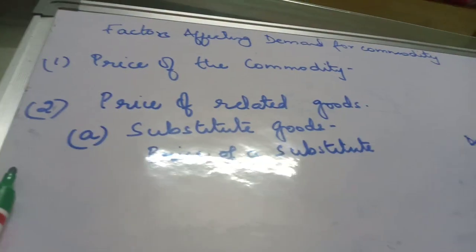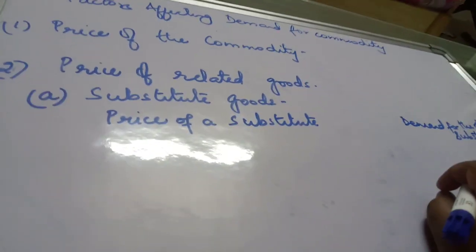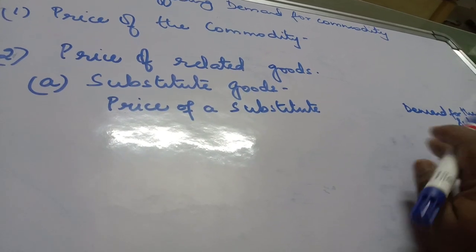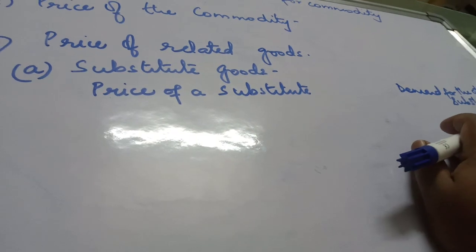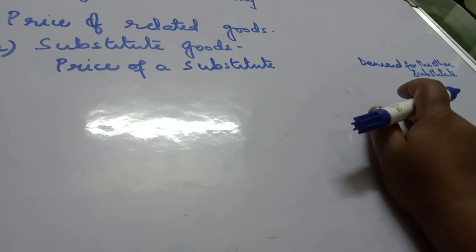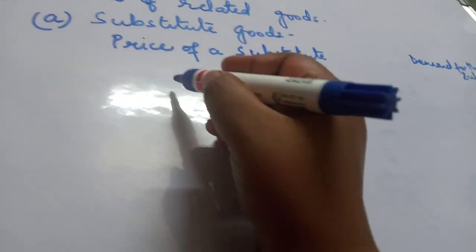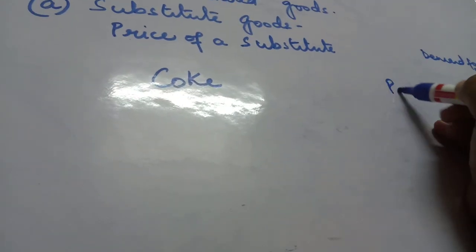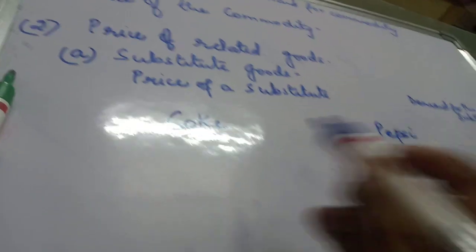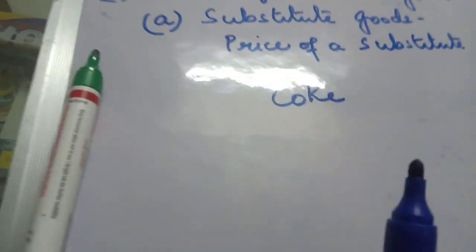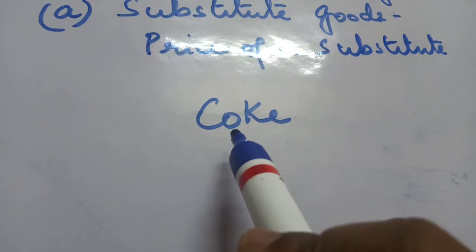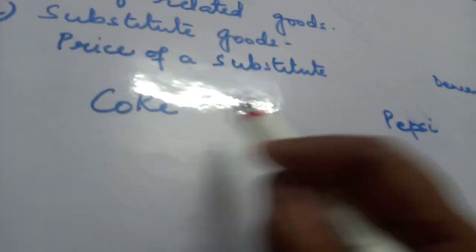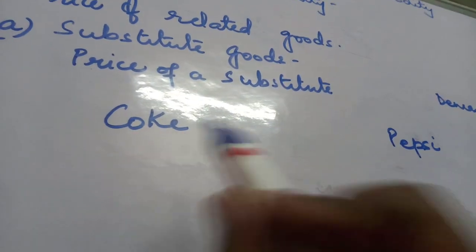So as I was telling you, price of related goods: substitute goods, and the price of a substitute good and the demand for the other substitute good. So let's take one example. Let's take Coke and Pepsi. Now we are going to see what will be the impact of the change in the price of Coke on the demand for Pepsi. So we're going to find a cross effect.